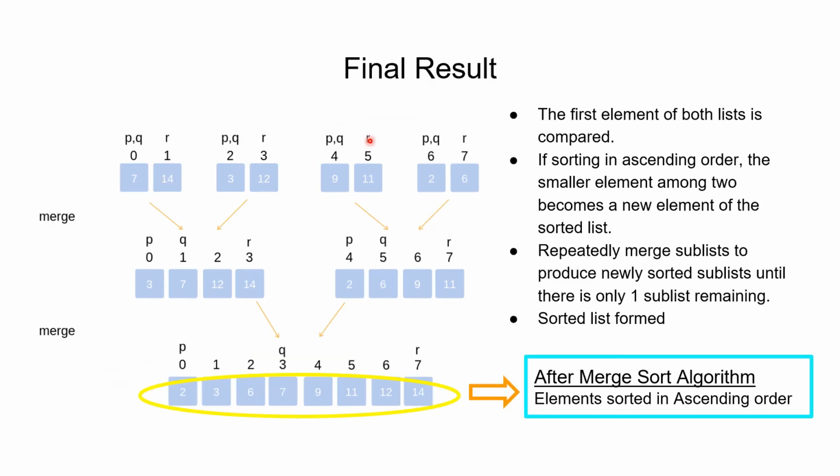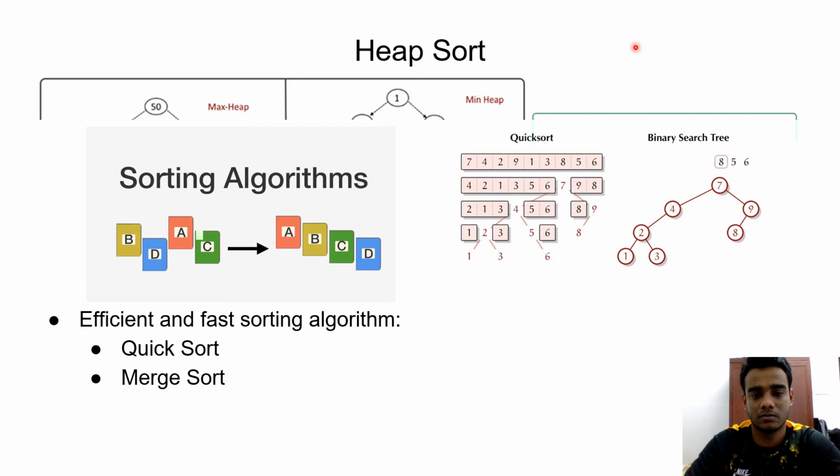After dividing, the merge sort algorithm will start to merge the elements. The first element of both lists is compared. If the sorting is in ascending order, the smaller element among the two will become the new element in the sorted list. And this will continue repeatedly until finally we have the elements here sorted in ascending order.